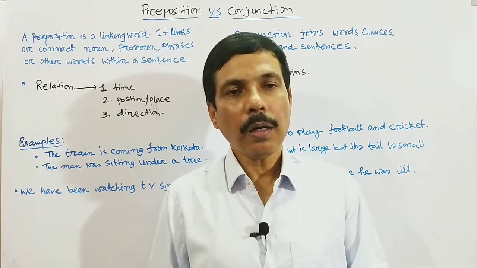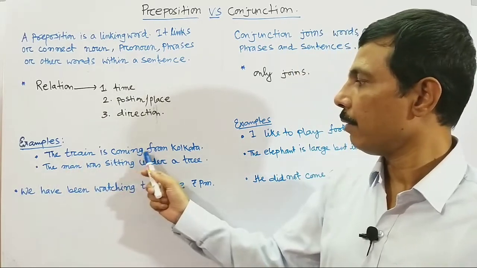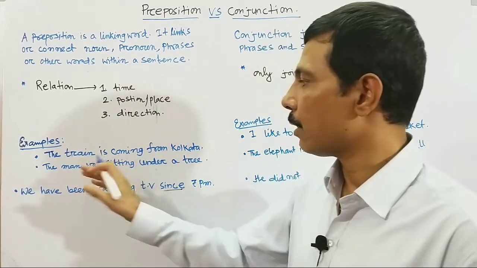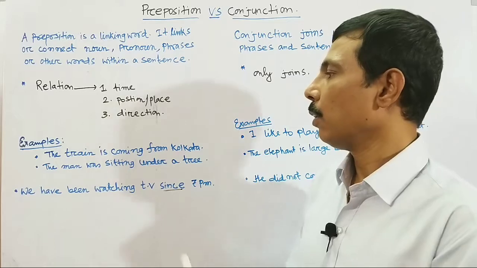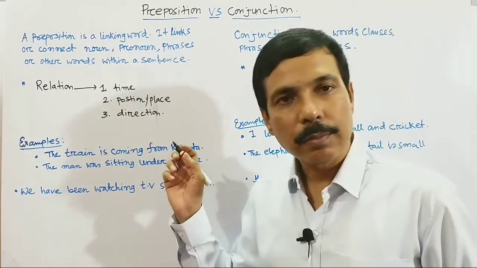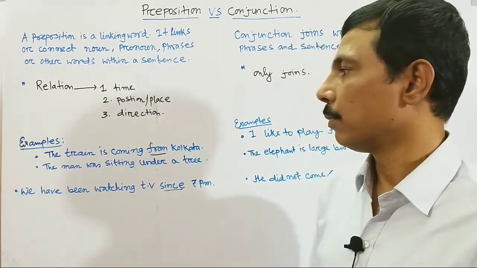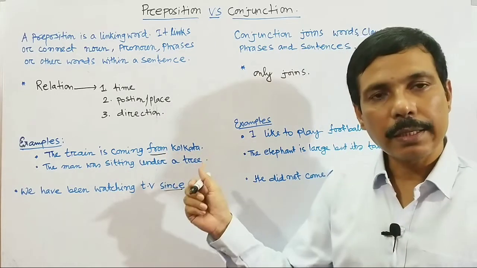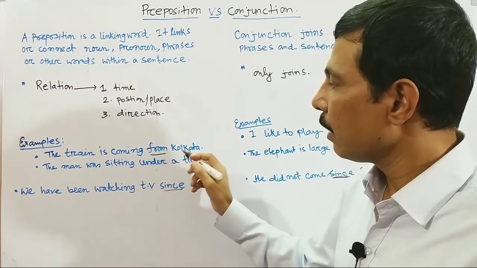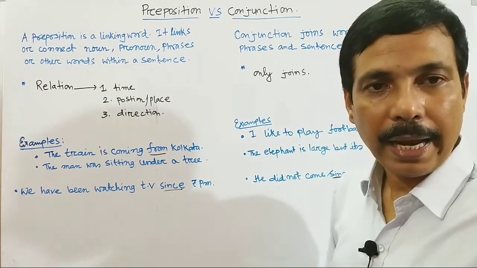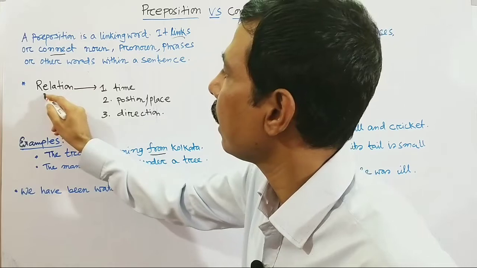It is called preposition. So here look at the example. The train is coming from Kolkata. Here if I say the train is coming, and we don't say from and only say Kolkata, so the train is coming Kolkata, it becomes senseless. So if we put here from, the train is coming from Kolkata, the sentence expresses its meaning. So here this word from acts in two ways. It links or connects, and also makes a relation.